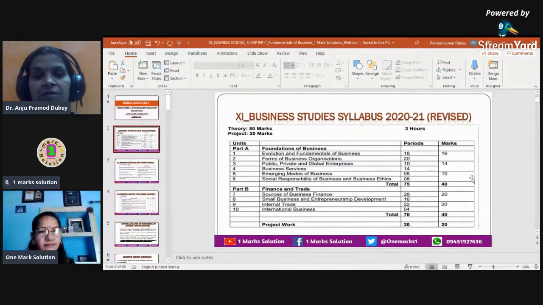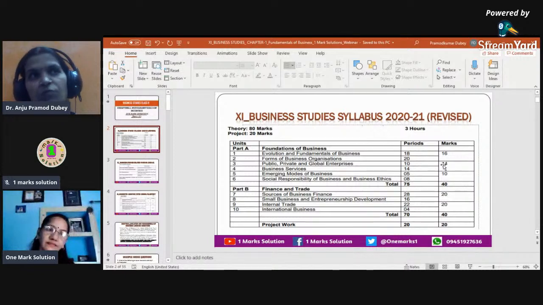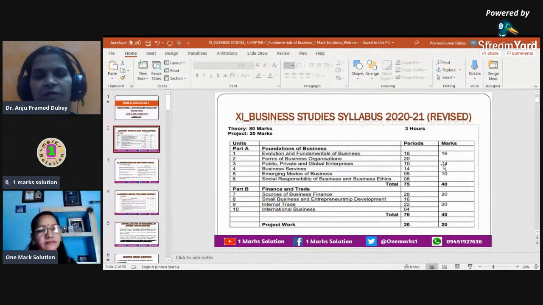This chapter has great significance because when you move from 10th to 11th grade, and students select business studies as one of their subjects, they are not aware of the basic terminologies that are useful for business studies students. You all move from a general or common background to a specific specialized background: some of you select science, some commerce, and some go to the humanities stream. So this is the basic fundamental chapter in which you're going to learn a lot of terminologies related to business, which you might not have used earlier. So a little bit more concentration is needed for this chapter.